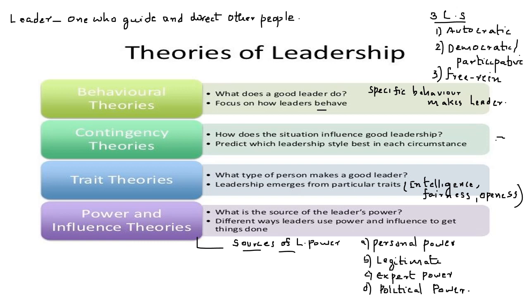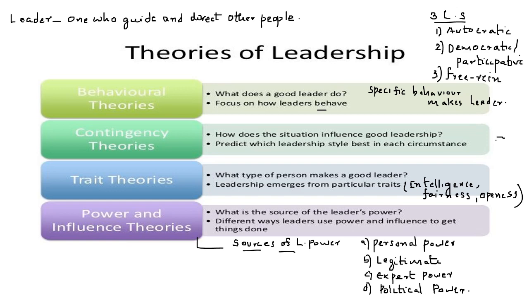Okay, let's look into the theories of leadership. When we come to the theories of leadership, it is mainly divided into four headings. One is behavioral theories, then contingency theory, then trait theory, and power and influence theory. So what do you mean by behavioral theory? Behavioral theory says, what does a good leader do? It focuses on how leaders behave. So it is a specific behavior that makes a leader. If you have a specific behavior, that will make you a leader. So that is coming under behavioral theory. There are different theories coming under behavioral theories that we will discuss in the upcoming slides. Then contingency theory.